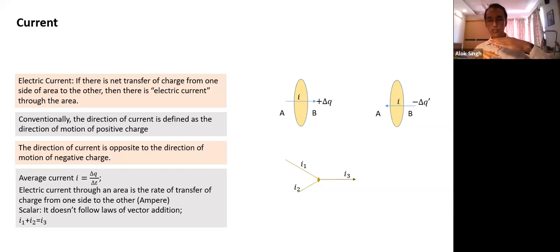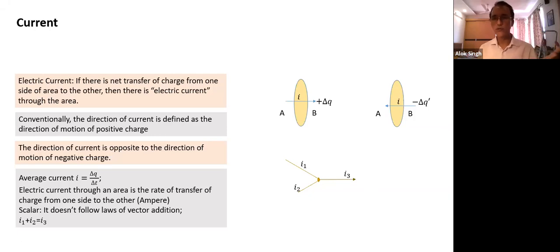Across a cross section, charge current can flow in both ways. So is the direction important? Yes. The direction defines in which direction the charge transfer is taking place. So I hope you understand what this means. Okay, so it has a sense of direction. But does it obey the law of vector addition? No, it does not obey the law of vector addition. And for any quantity to qualify as a vector, both conditions must be met, otherwise it's not a vector.